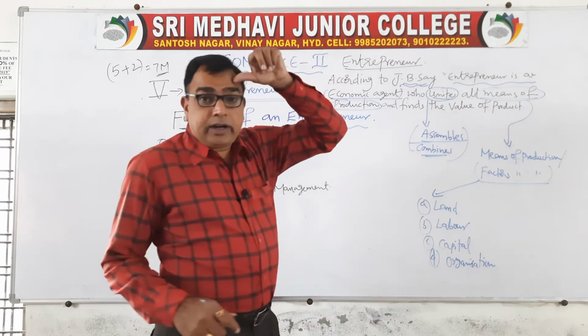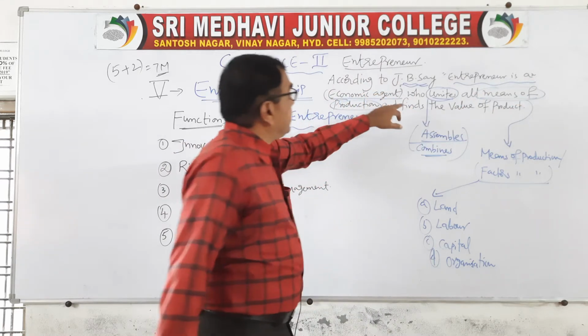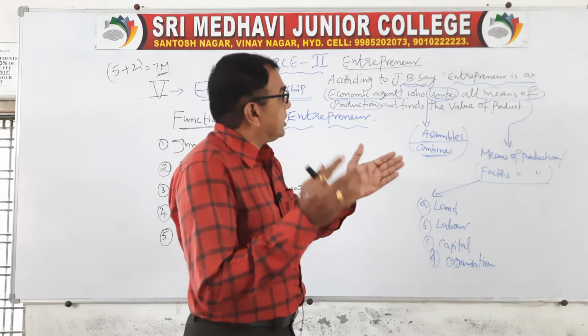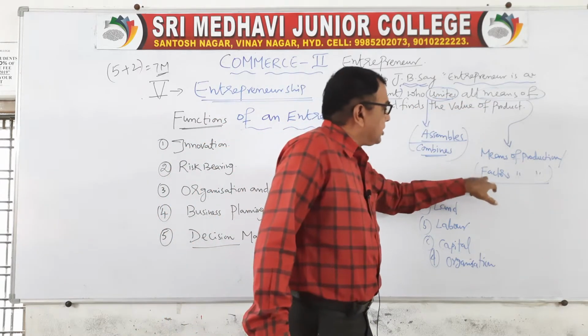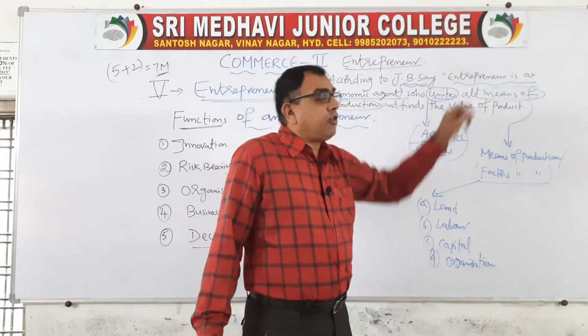J.B. Say defined the entrepreneur as an economic agent who unites, means combines or assembles, brings together all means of production. Means of production are nothing but factors of production, and finds the value of the product.